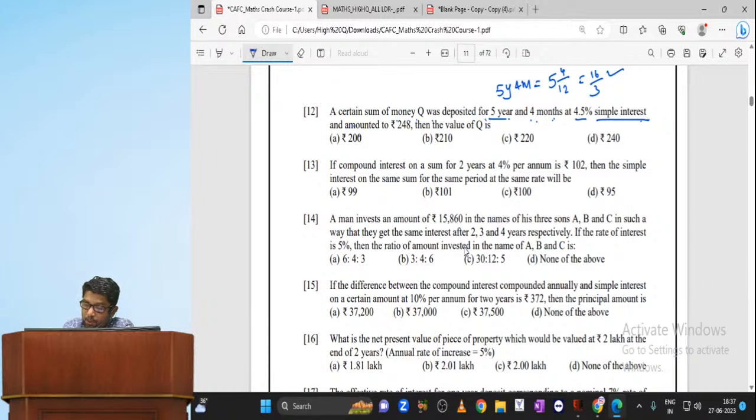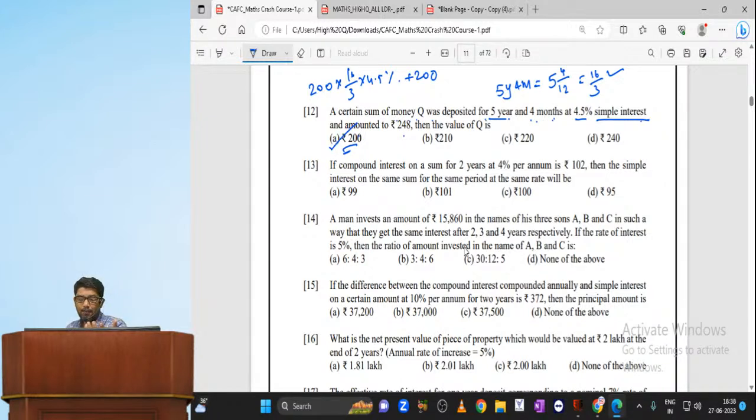At 4.5% simple interest it amounted to 248. Then the value of Q? Please take your calculator. If you want to, you can use the trial and error method. I'll tell you how: 200 into 16 by 3 into 4.5% plus 200. First option you are taking. Tell me what you are getting. Are you getting 248? 248 you are getting. So option A.